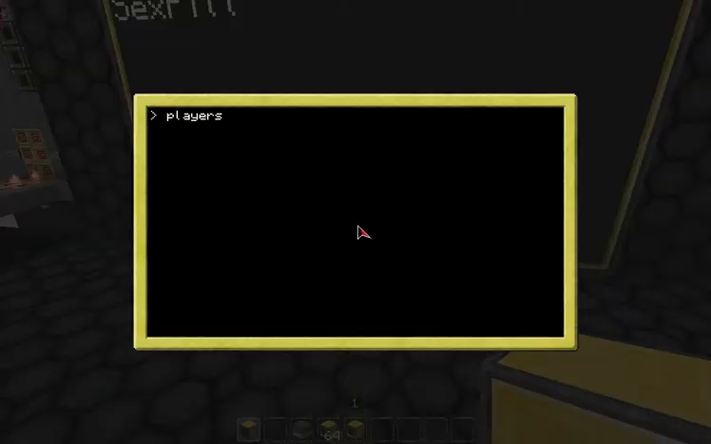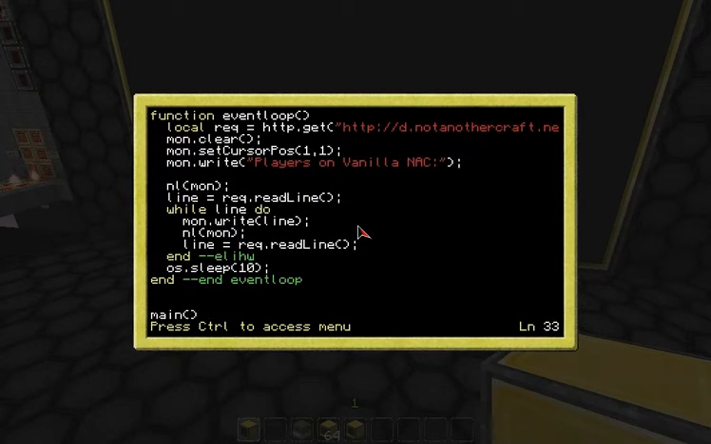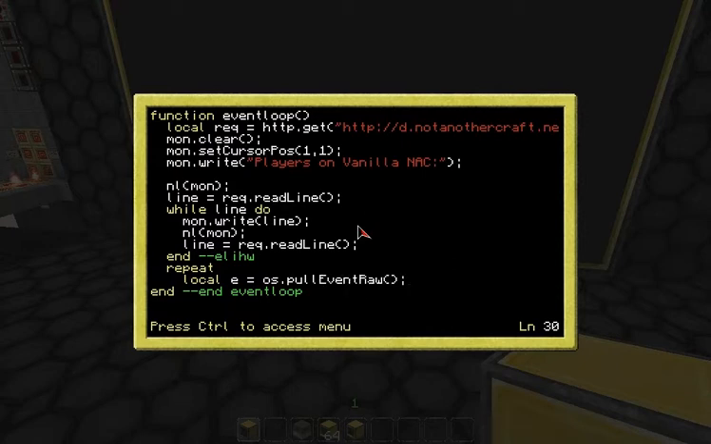So players on vanilla, like, I'm kind of happy with it. So I'm going to real quickly armor it against bad things. So what we're going to say is repeat local E is equal to... So this is how I'm going to do the timing. Repeat local E is equal to pull event raw until E is equal to timer.